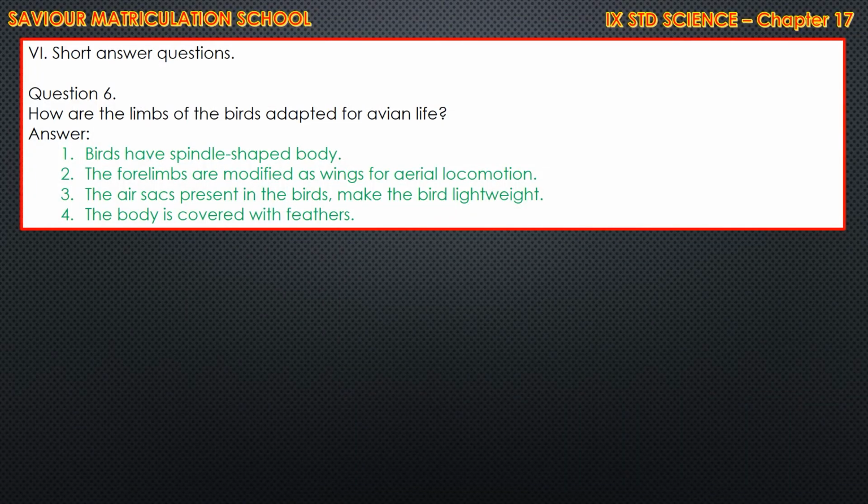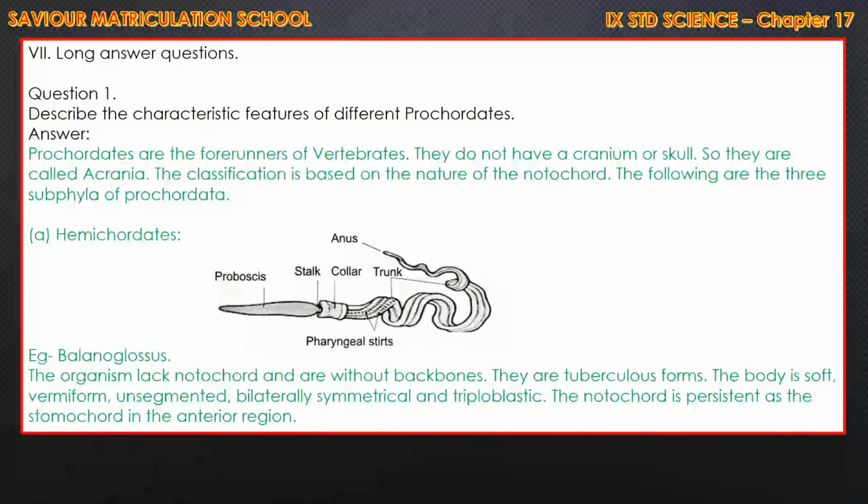Comment on how the limbs of the birds are adapted for avian life. Birds have a spindle-shaped body. The forelimbs are modified as wings for aerial locomotion. The air sacs present in the birds make the bird lightweight. The body is covered with feathers. Better, this answer you just note down and write. The book is in the detail form.